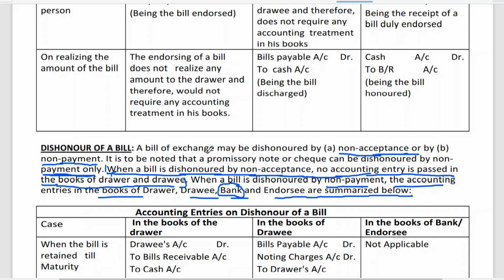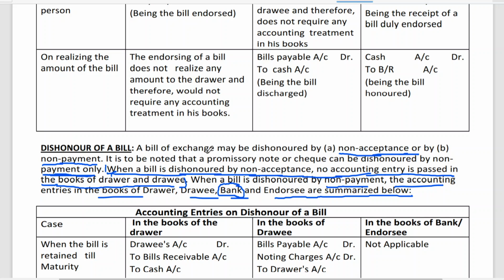When a bill is discounted, the bill is not with the drawer, the bill is with the banker. The banker will present the bill to the drawee, and the drawee is nothing but the acceptor. The drawee will make the payment to the banker. That means the holder of the bill is the banker. So the banker takes the bill on the due date to the drawee's house, and the drawee will make the payment.